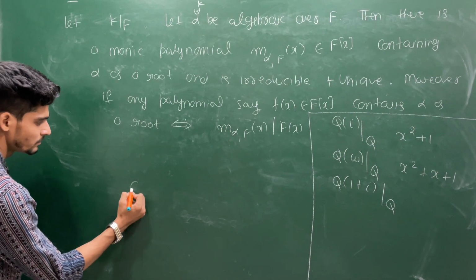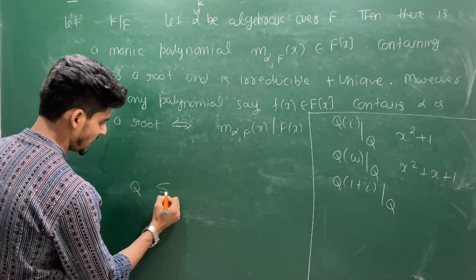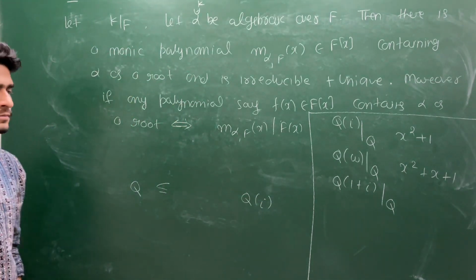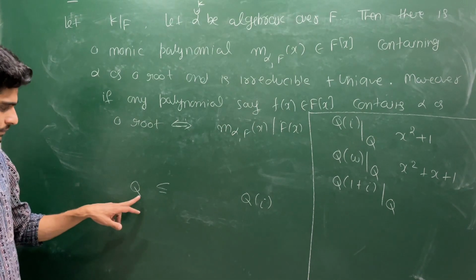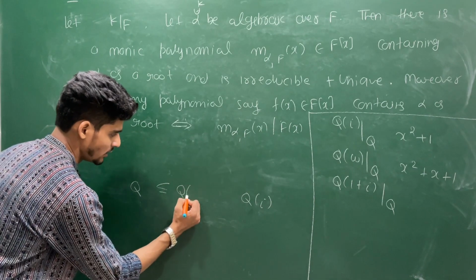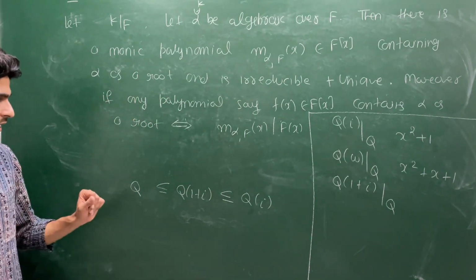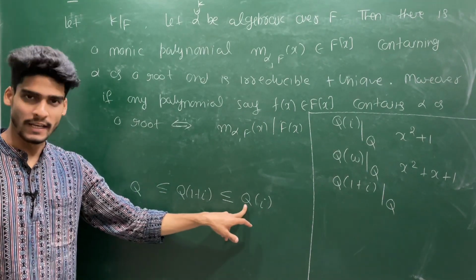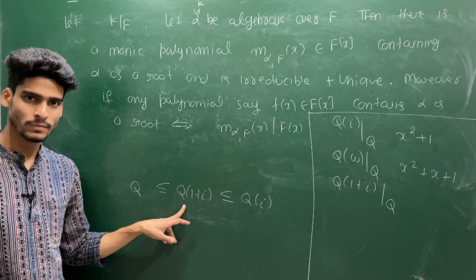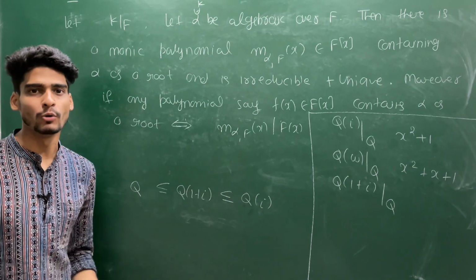Suppose you are having this Q field. This is contained in Q(iota). See, this is contained in Q(iota). Can I say this Q(1 plus iota) is contained in Q(iota)? Because see why? This iota is already here, 1 is already inside Q. So 1 plus iota will be inside. That is clear, because this is the smallest field containing Q and iota.